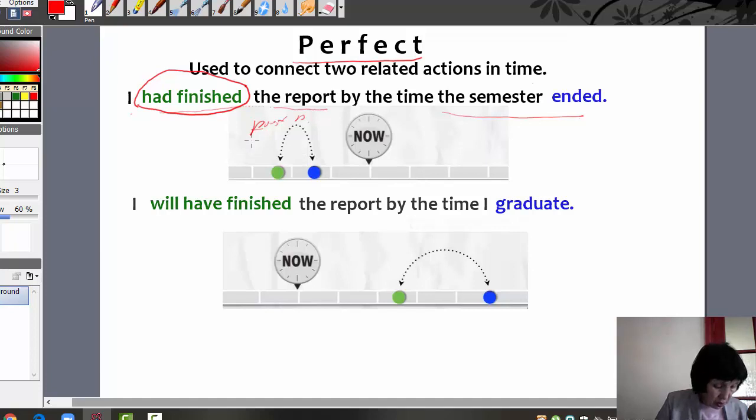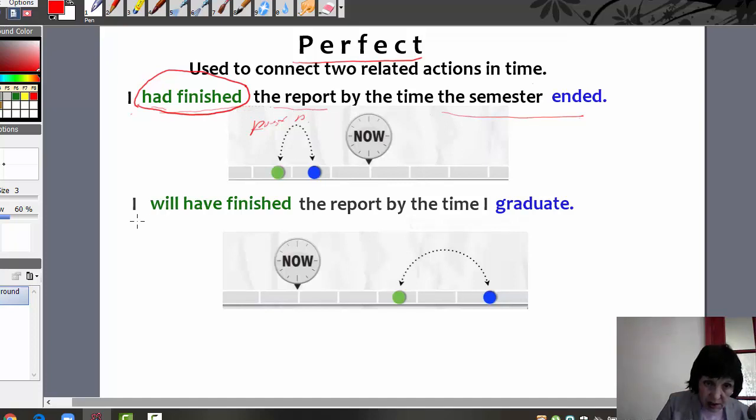Here I am showing the relationship of two sentences, and which happened first. The first is had finished the report, and the second is by the time the semester ended. Then we put past perfect tense in this: I had finished the report by the time.